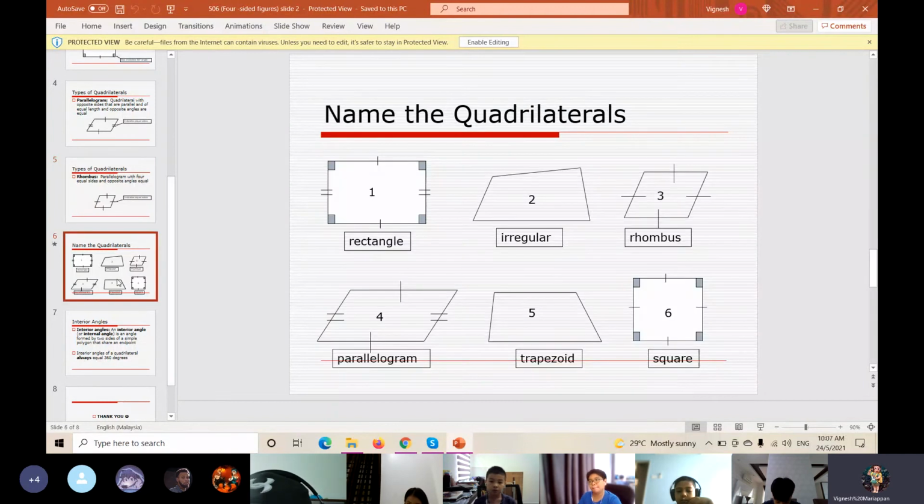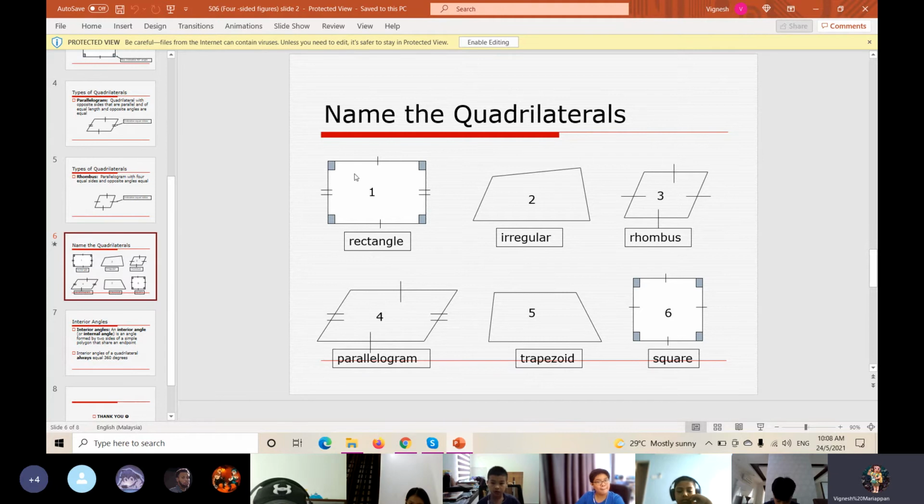If the teacher has given shapes in the worksheet, you have to write whether the shape is a quadrilateral or not a quadrilateral, or else identify the names of the shapes given.